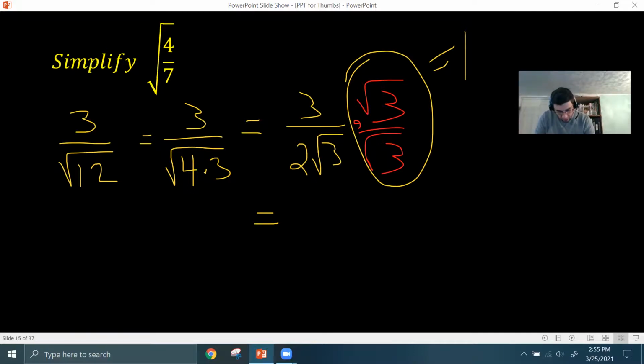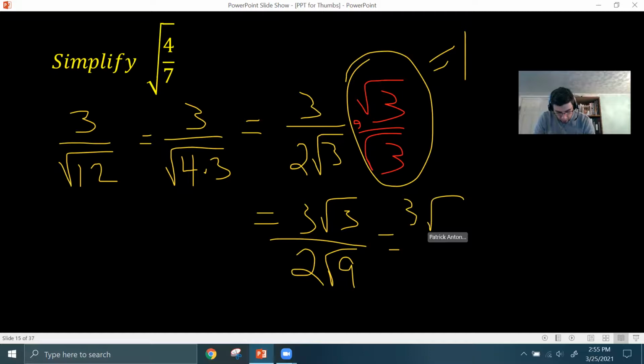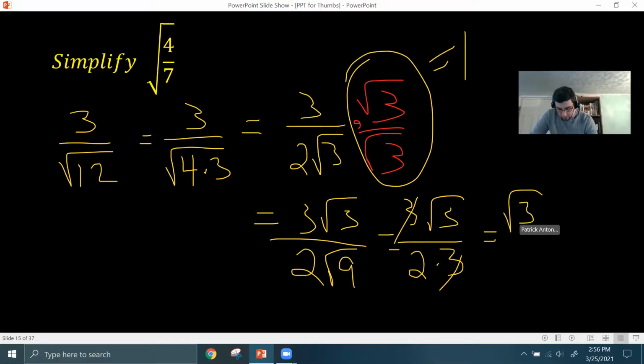So you'd have 3 square root 3 over 2 square root of 9, which is going to be 3 square root 3 over 2 times 3. Now these 3s can cancel. I know the denominator would become 6, but you want to simplify. The 3s cross cancel, and you get square root of 3 over 2.